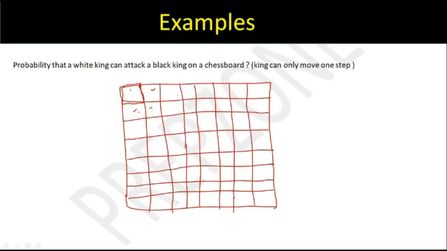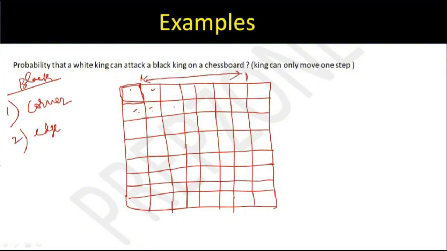So what different options do I have for my black king? First of all, let's talk about the black king, where can it be? So the first case, it could be anywhere in the corner. And also understand why I am considering different positions. Because for each of them I have different options for the white king to be. So either it could be in a corner, it could be on an edge. Edge means from here to here, anywhere in between, right? Or the third case could be somewhere in the middle. Middle means neither on a corner nor on an edge.